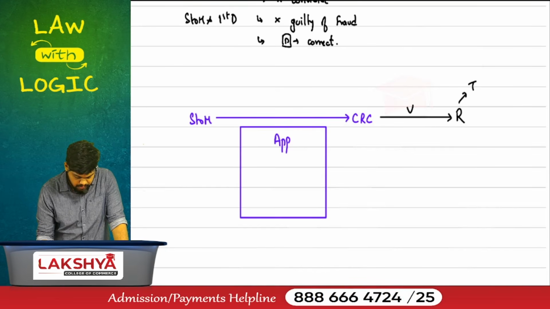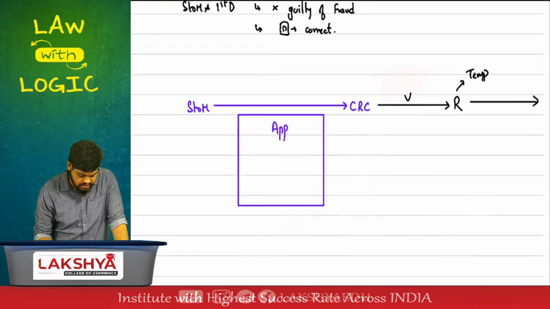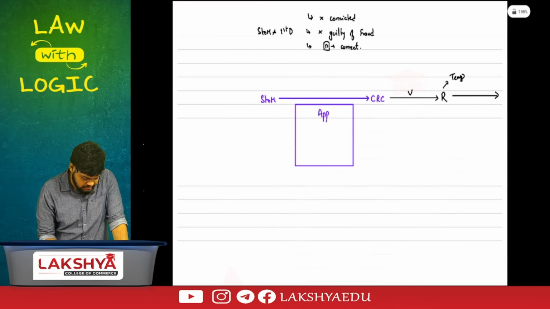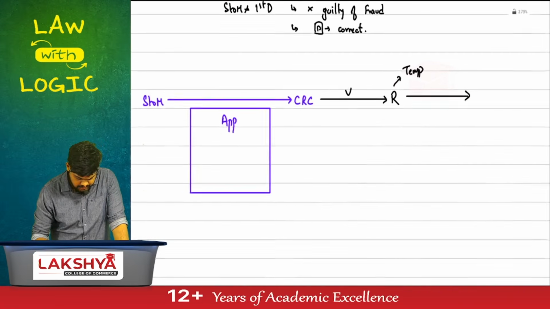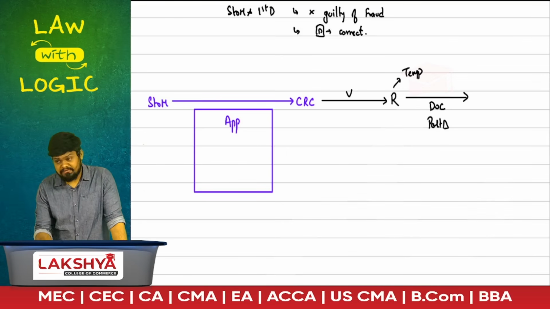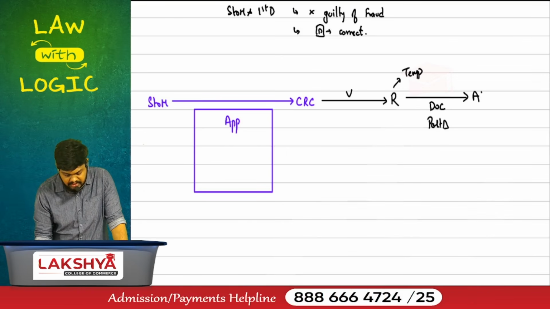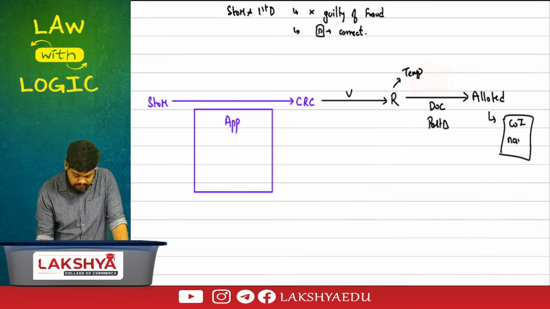Is reserve only temporary or permanent? Then after reservation, you will be given a temporary period within which you have to submit documents. Documents under which part? How many documents? We just discussed this. How many? Seven. Once these documents have been submitted as per Part B, if they are satisfactory in nature, then the name will be allotted. What do you mean by the name being allotted? They are giving you a document called the certificate of incorporation that will come with your name.